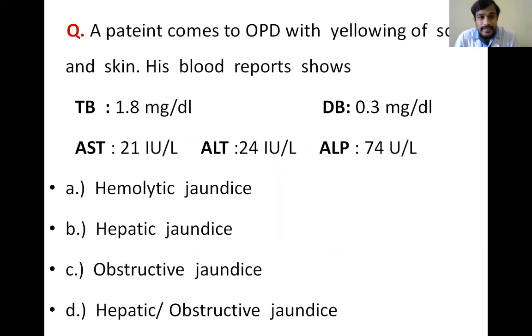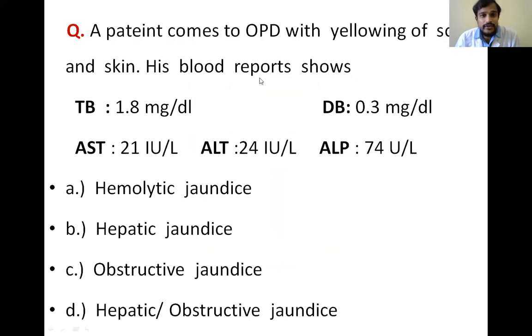So for understanding, a patient comes to OPD with yellowing of sclera and skin. His blood reports show the total bilirubin is 1.8 milligram per deciliter, direct is 0.3 milligram per deciliter, and AST is 21, ALT is 24, and ALP is 74 units per liter. So what could be the probable classification of jaundice?